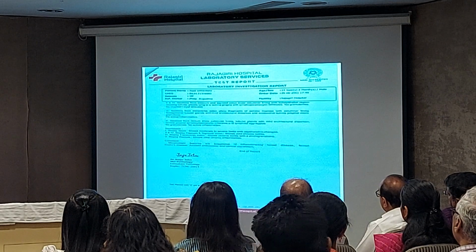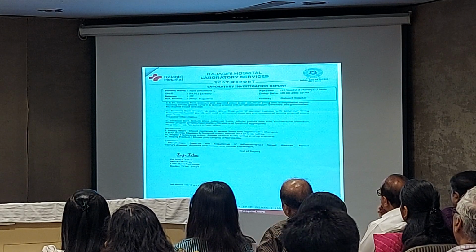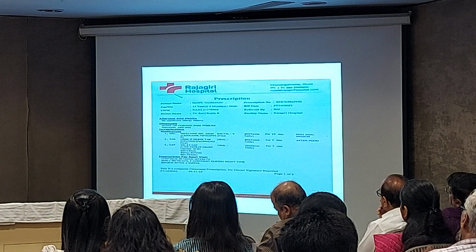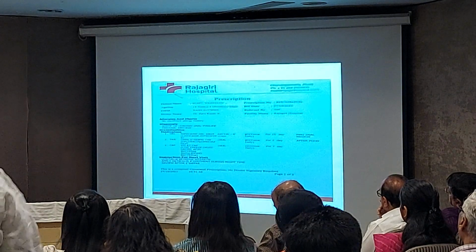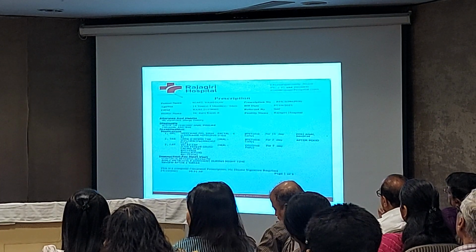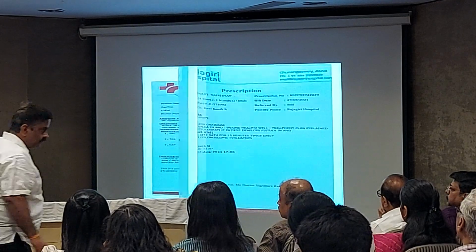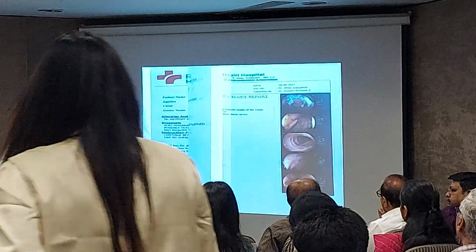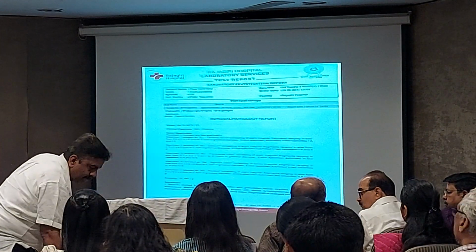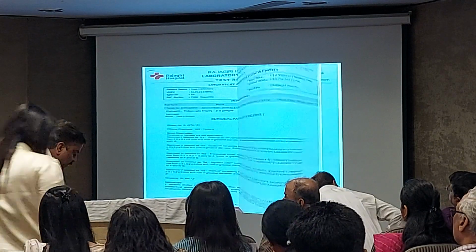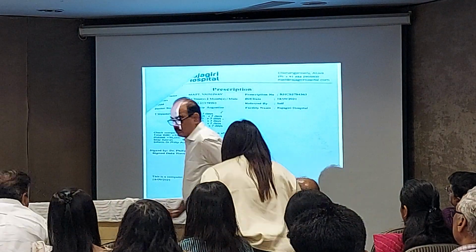They diagnosed, then they took a sample from the ileum and sent it for the biopsy study. The biopsy study again confirmed it was a severe case of Crohn's disease, and they started the surgical part of the report. You can see it one by one. I will share the document.